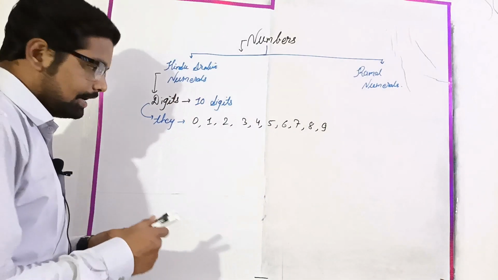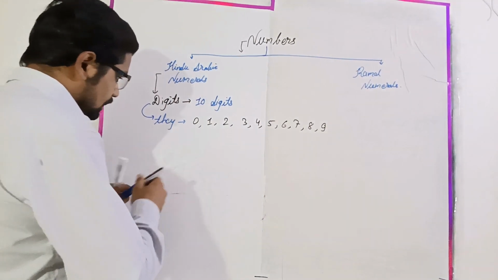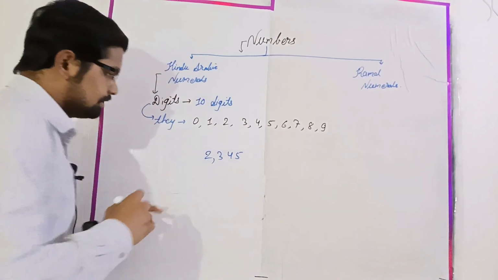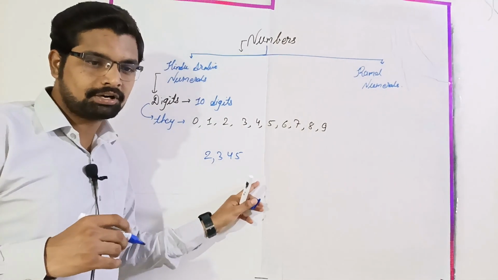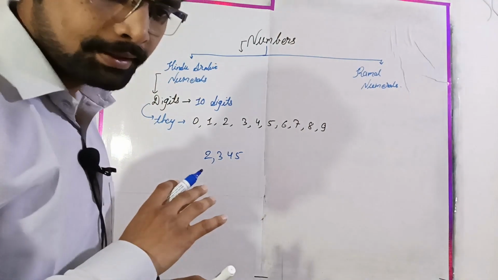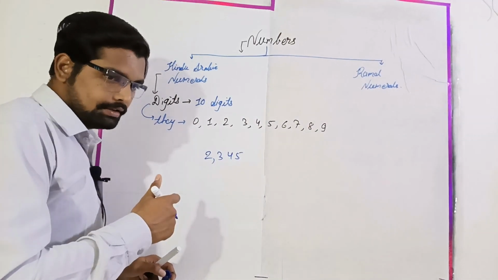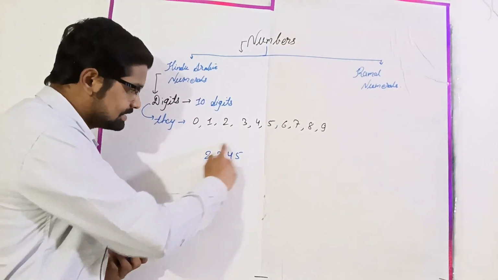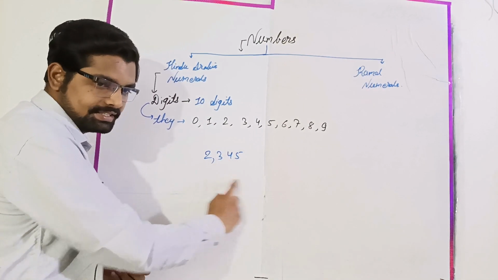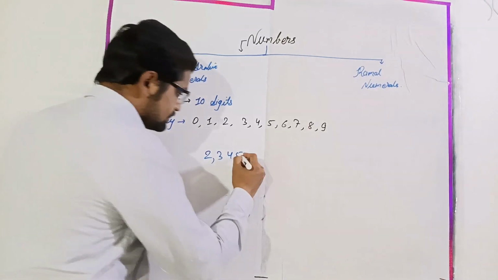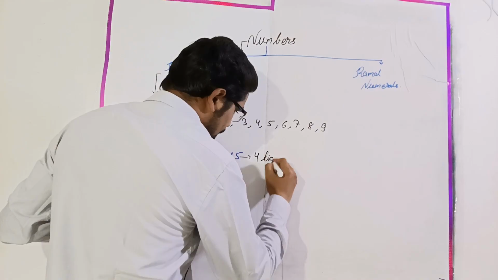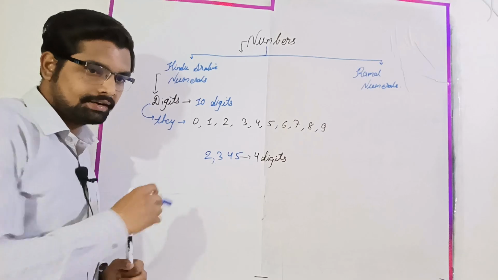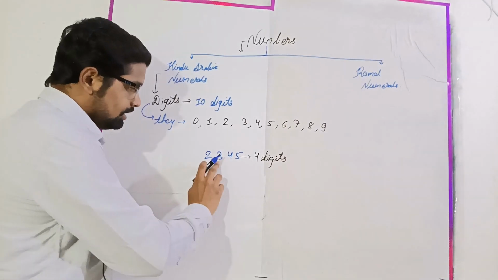So as an example, I took 2345. The board is clear now? Okay. So this is 2345. How many digits can you see in this number? There are 4 digits. What are they? 2, 3, 4, and 5.